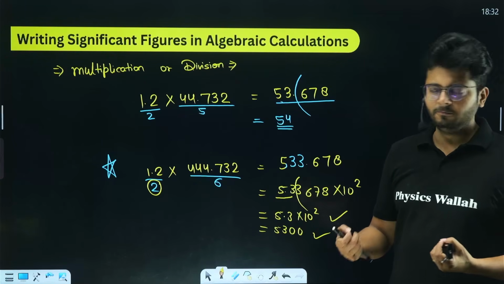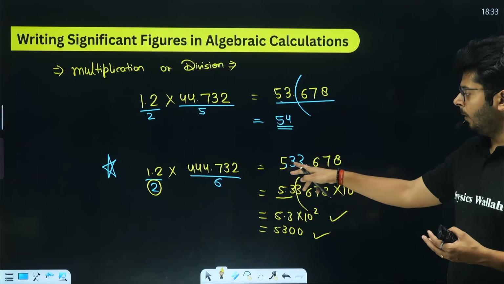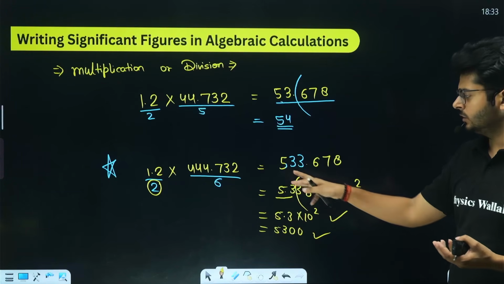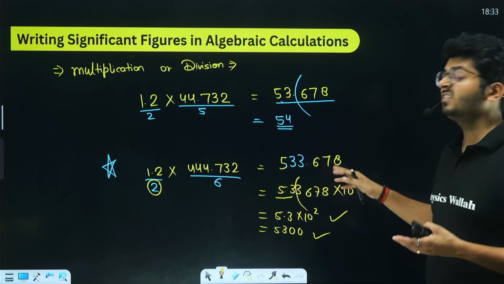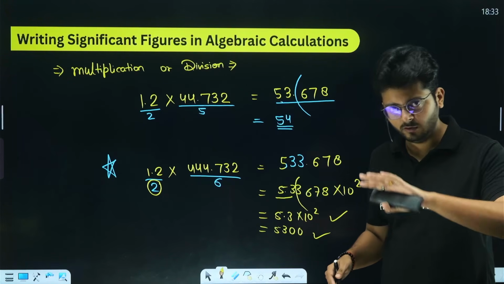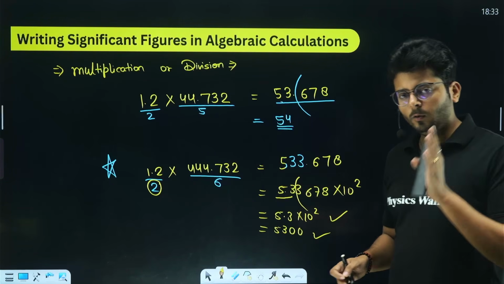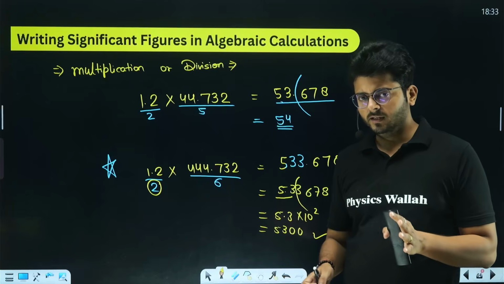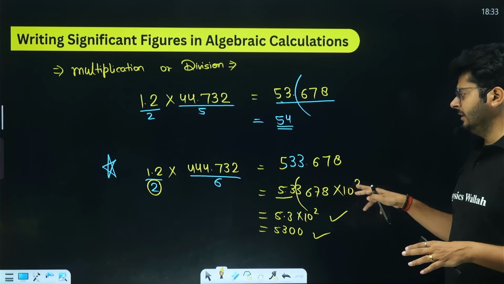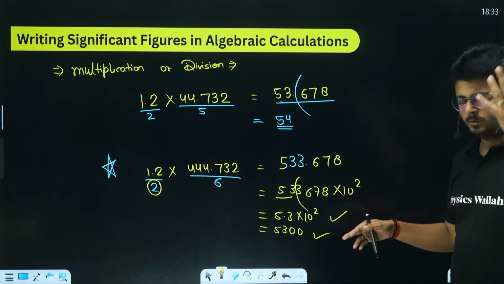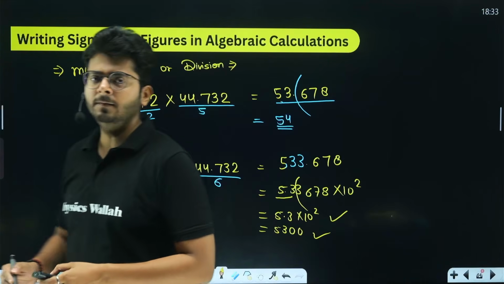Many kids might get confused that if they multiply this, you will get a value which is more than 500. All the non-zeros are going to be significant, so they will count all of them and give the wrong answer that they are going to have 6 significant figures in the result, which is going to be wrong, right? In the case of multiplication as well, you are going to consider the least number of significant figures, and to do so, you can use this method where you can raise the final value to 10 raised to the power and consider the least number of significant figures. I believe the idea is very, very clear.